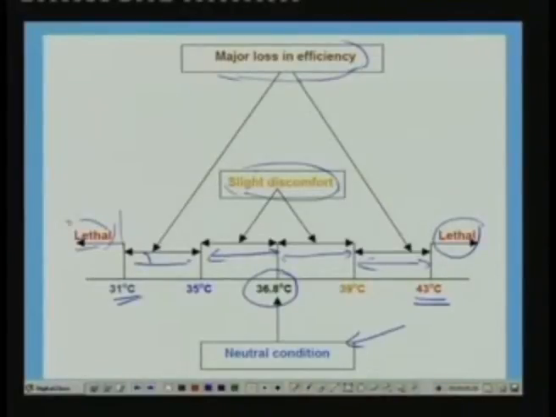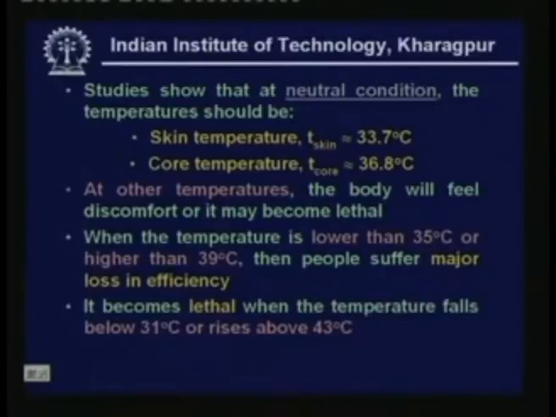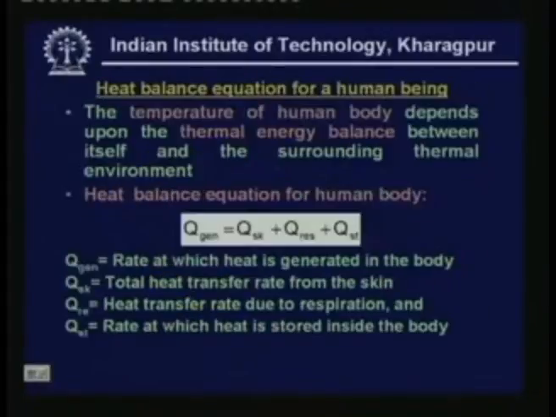So you can see that effectively the temperature of the human body, this is the core temperature, should always be maintained between about 35 to 39 degrees centigrade. Beyond that, it is not recommended, or it could become dangerous to the human being. As I have already explained, when the temperature is lower than 35 degrees centigrade or higher than 39 degrees centigrade, people suffer major loss in efficiency. It becomes lethal when the temperature falls below 31 degrees centigrade or rises above 43 degrees centigrade.